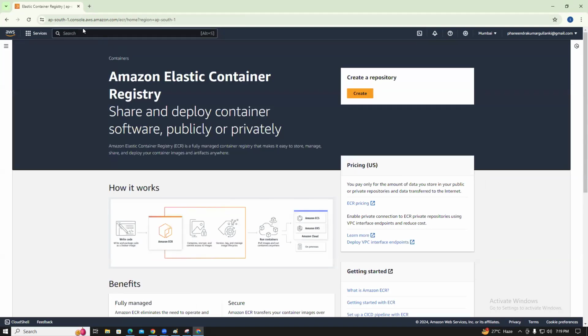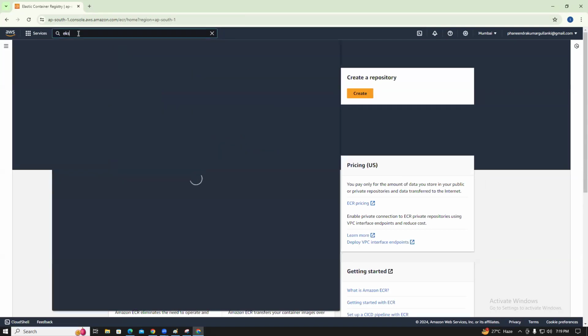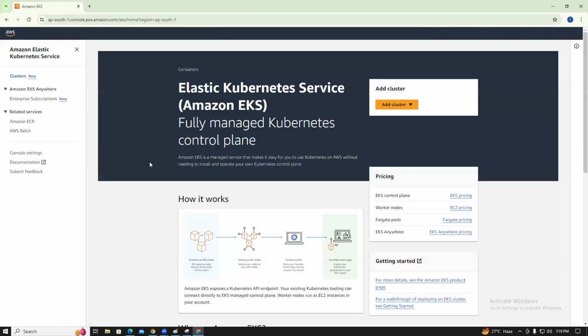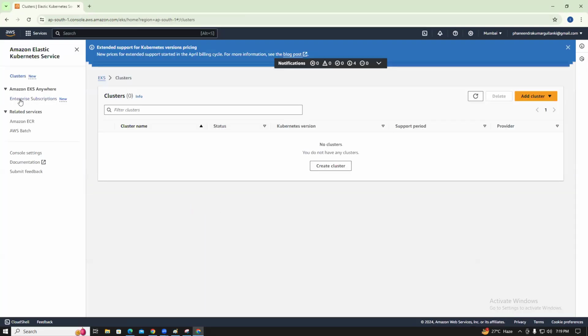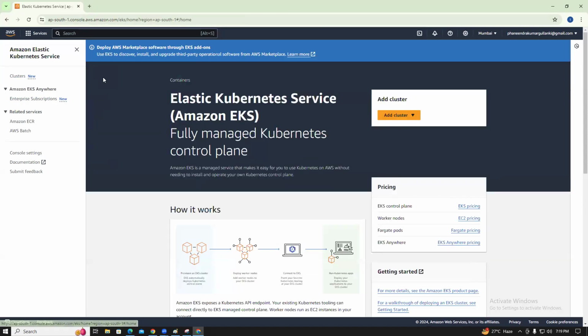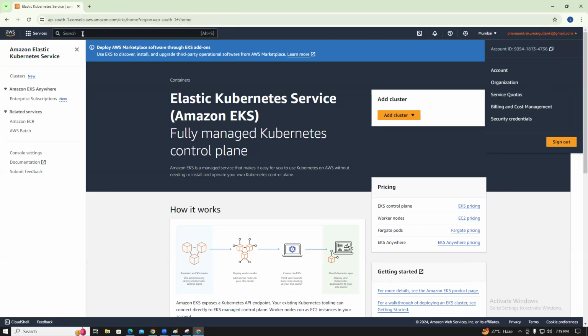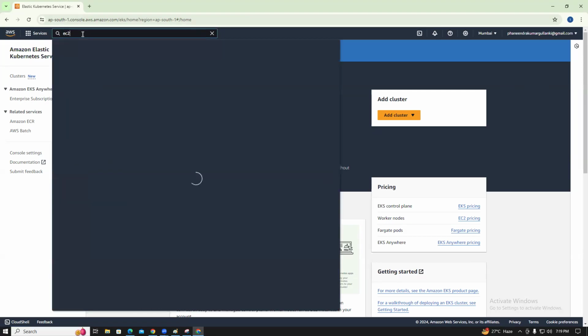Okay, he created EKS cluster. He did not create the EKS cluster. What he did, guys? Instances. Any instances? Instances, EC2. Oh, that is the root account, right? This is the root account. It's not an IAM account.